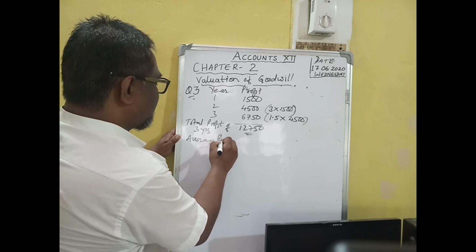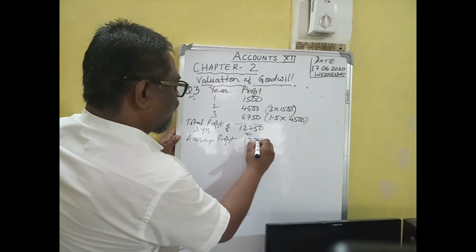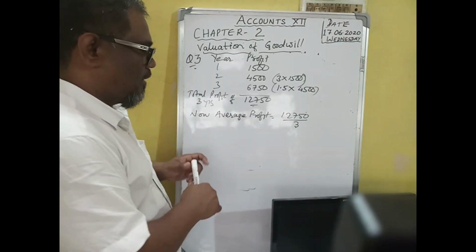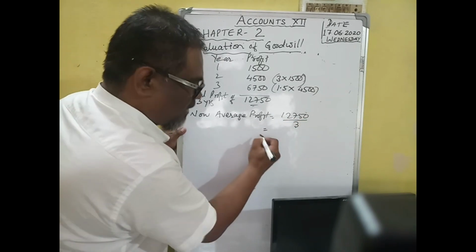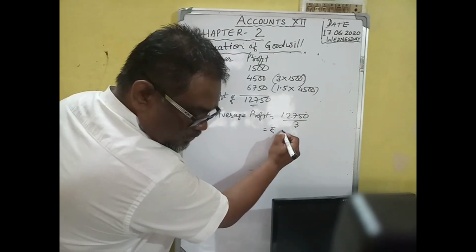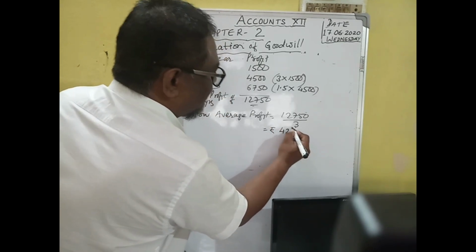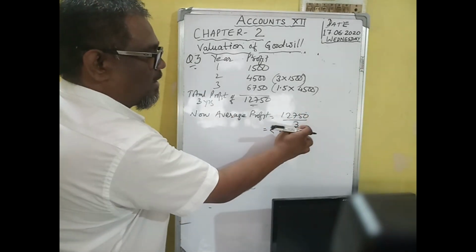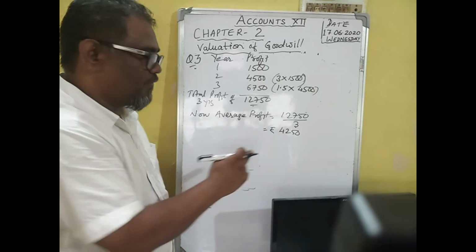The average profit of 3 years is 12,750 divided by 3, so average profit will be rupees 4,250. Total profit of the past 3 years divided by number of years 3 gives the average profit 4,250.